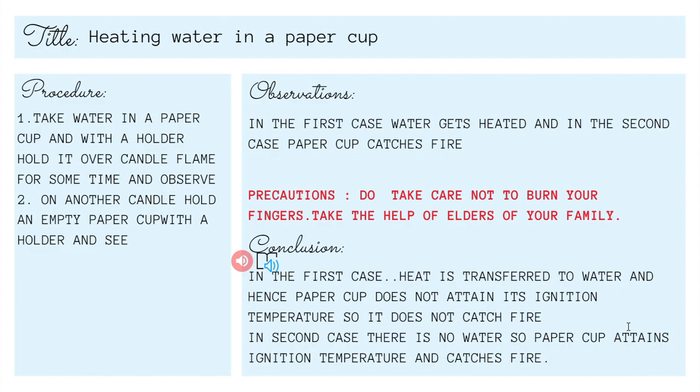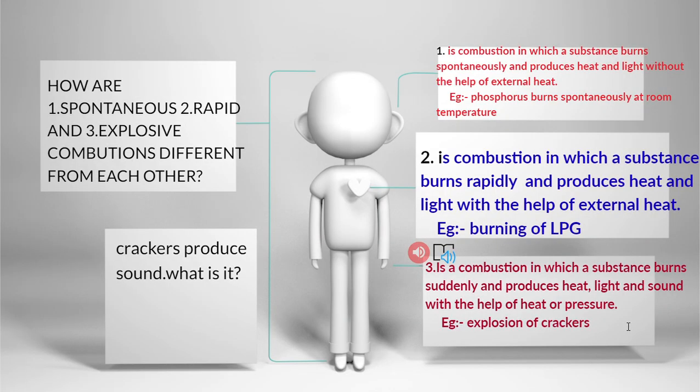Now, conclusion is, in the first case, heat is transferred to water, so water becomes hot, okay. That is the first one. In second case, because there is no water, when you supply heat, paper cup is attaining its ignition temperature, so it catches fire and it is burnt to ashes, right? Now, we have learned that there are three types of combustions, isn't it? Now, how are these different from each other?